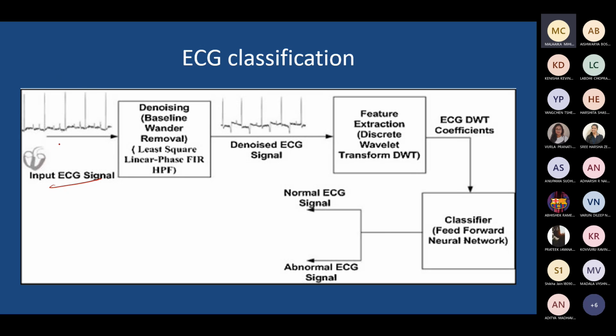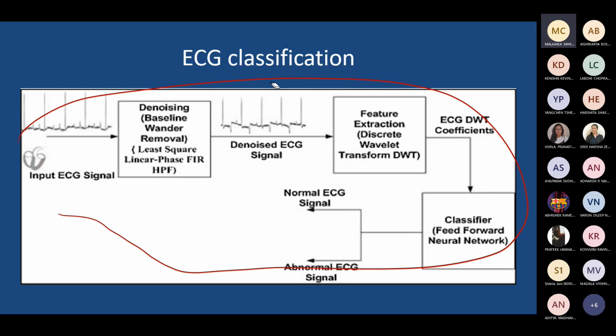Once you get through some electrodes, your signal is acquired. And after that, what you can do within the classification block, right? What exactly you are doing, all this you're talking about as a block diagram here, just as an ECG classification procedure from the data, how exactly you can do it.